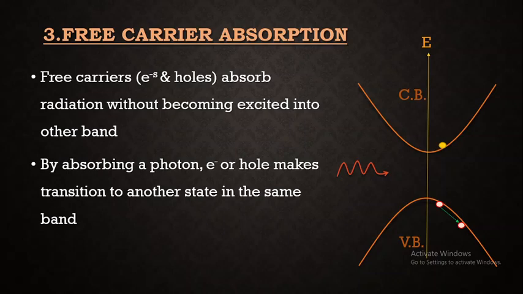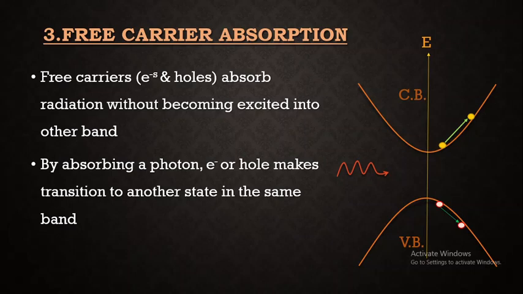So if you consider conduction band electron, then again the energy will be absorbed by that electron from the photon and it will transit to, or it will be excited to other subbands. But the electron will remain within the conduction band itself.